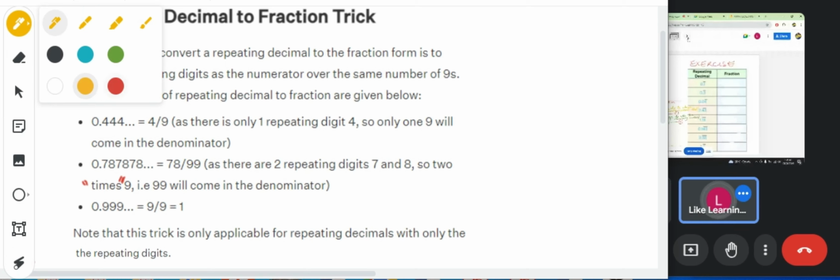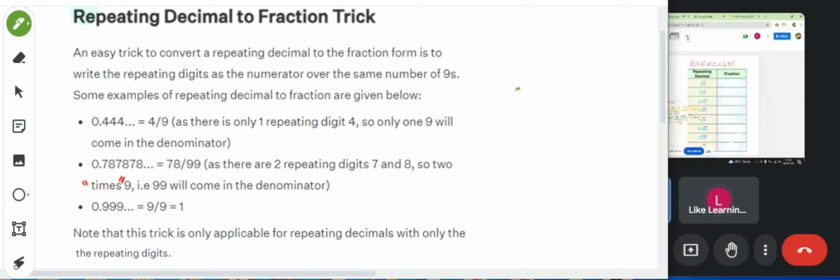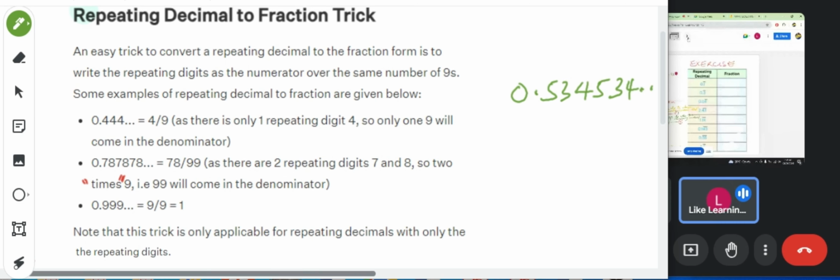Did you see that? That's a good trick. Let me give you this one: 0.0534 534 534 recurring. What will it be?